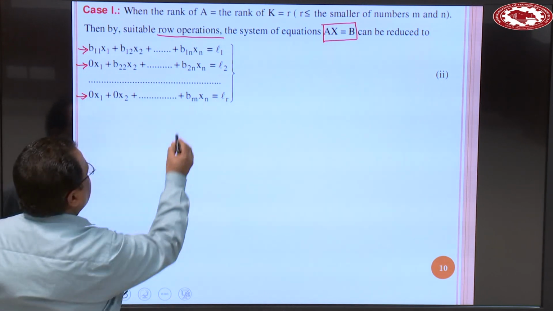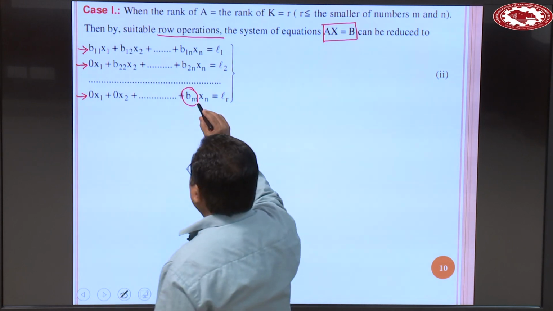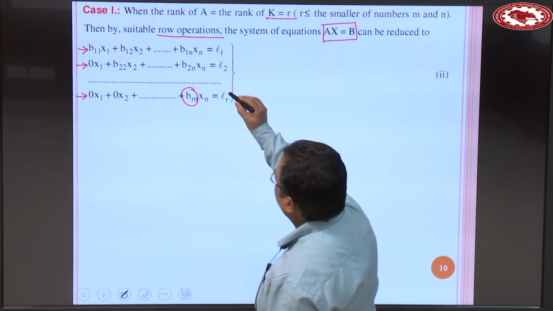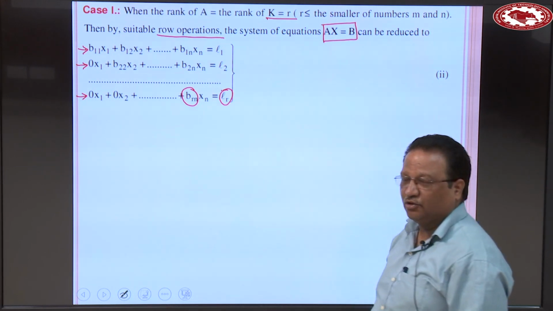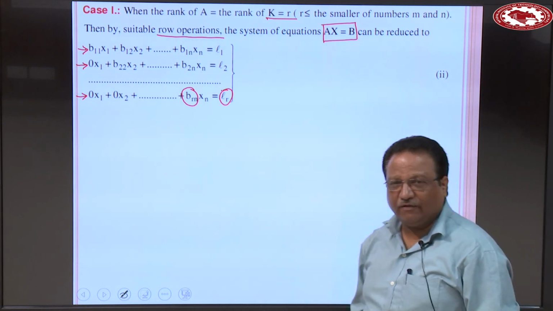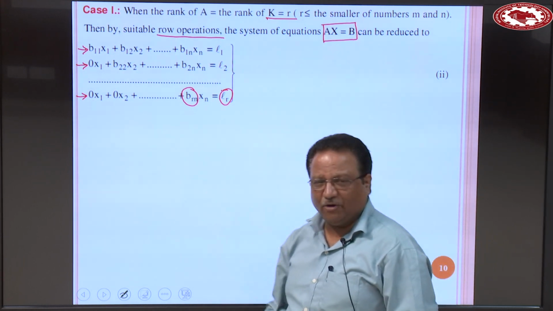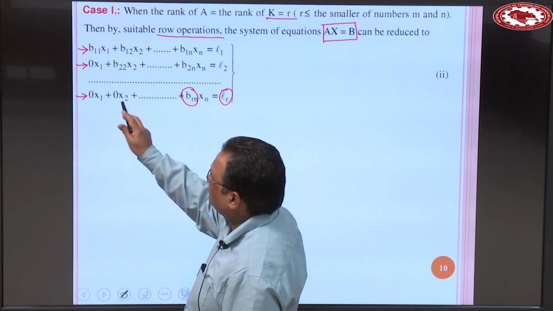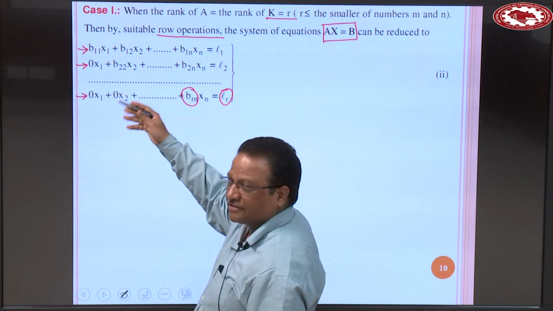Okay, reason is this one is non-zero number because brn, rank of A is R, and Lr non-zero number because rank of K is R. So total number of equations is m, right? And out of m equations, R equations we have written this way. तो जब आप ऑपरेशंस अप्लाई करोगे तो कोशिश ये करनी है कि आपने मैक्सिमम ये जो प्रिंसिपल डायगोनल्स के नीचे की कोएफिशिएंट्स उनको जीरो करना है.